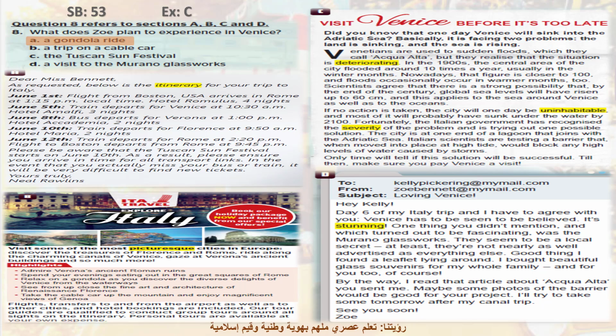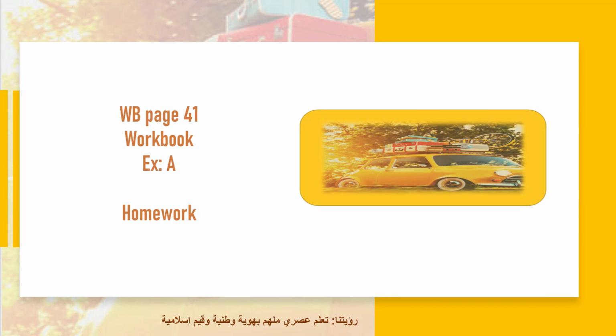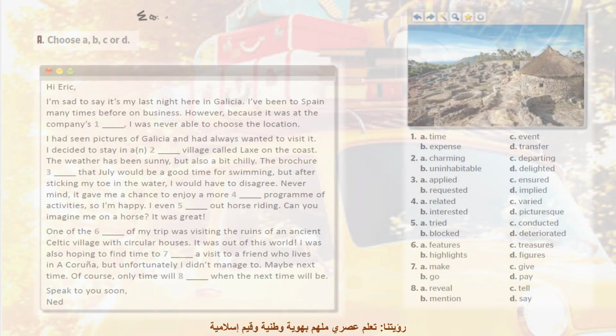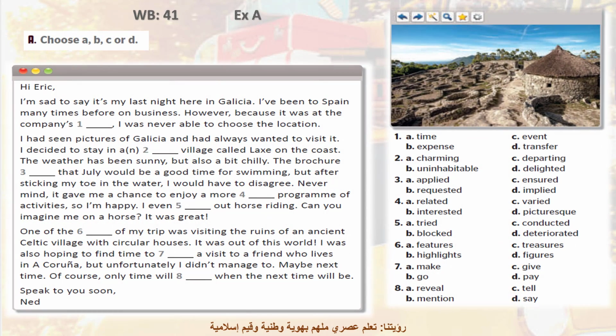And now it's time for homework. Open your workbooks, page 41, exercise A. Exercise A will be your homework. Here, you have an informal email from someone called Ned to his friend Eric. And we have 8 spaces and 8 sets of answers to fill in the spaces. For each space, you have to choose the correct answer.